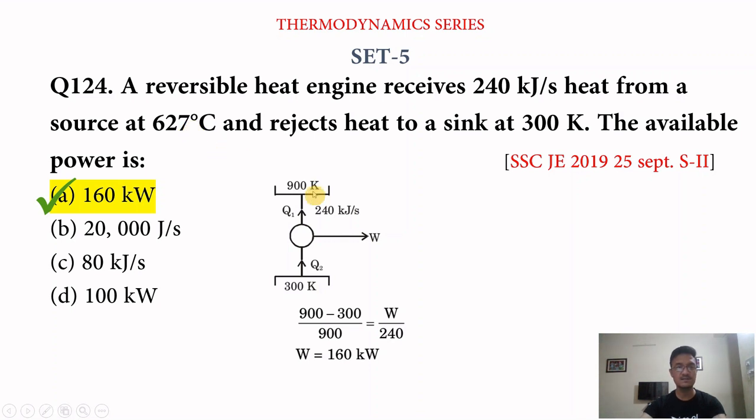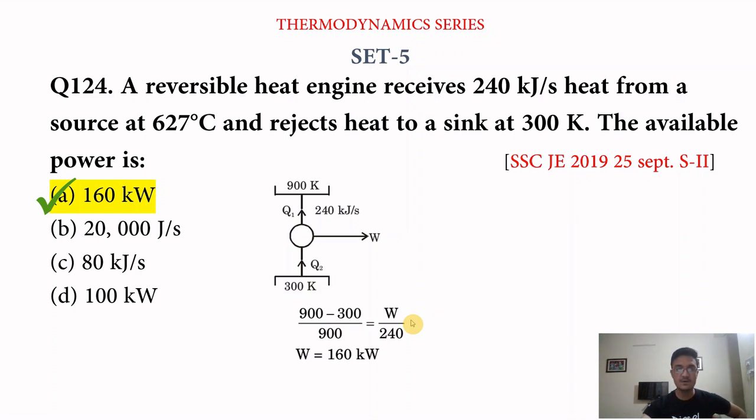If we convert it into Kelvin, then adding 273 to 627, it becomes 900 Kelvin. If you're wondering how this equation appears, we have a relation.